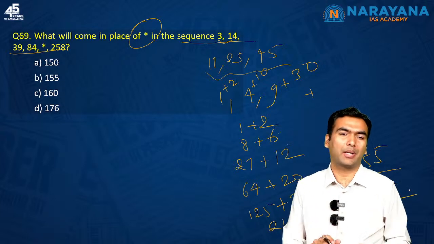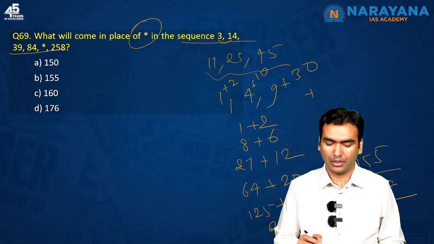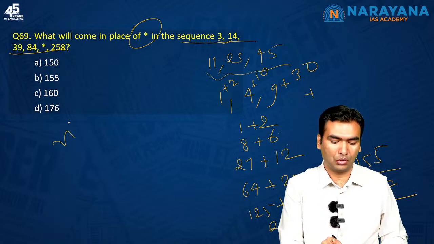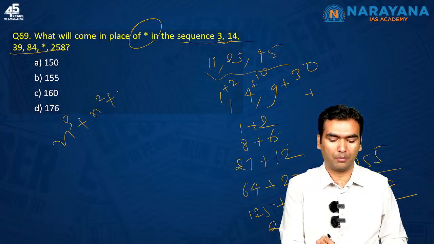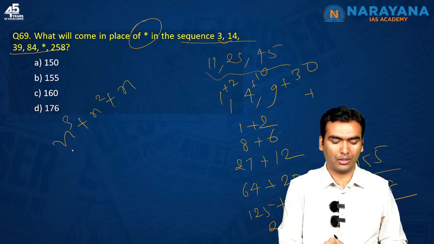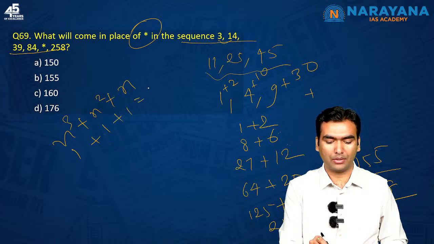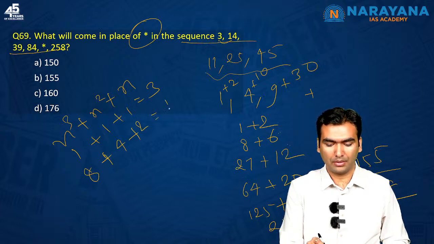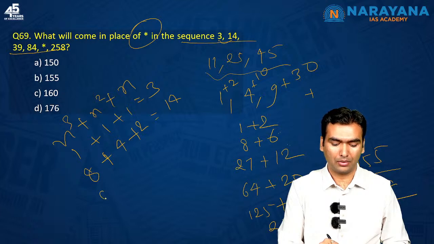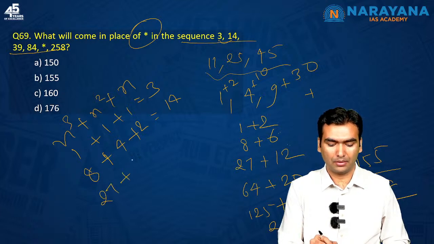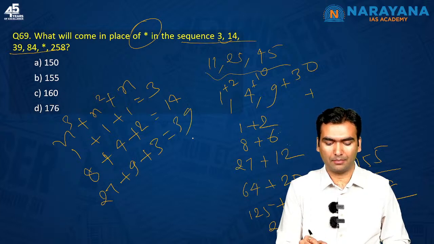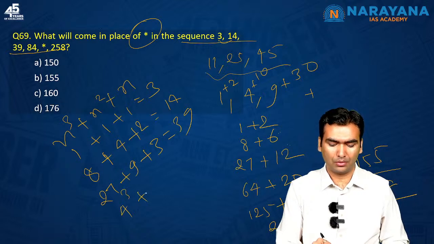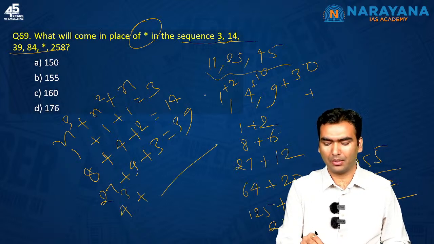Another way in which this pattern can be found is that this is also n cube plus n square plus n. 1 cube plus 1 square plus 1 is equal to 3. 2 cube is 8 plus 2 square is 4 plus 2 is the next number. 3 cube is 27 plus 9 plus 3 is 39. In the case of 4 also you will get the same pattern. All these numbers justify it.